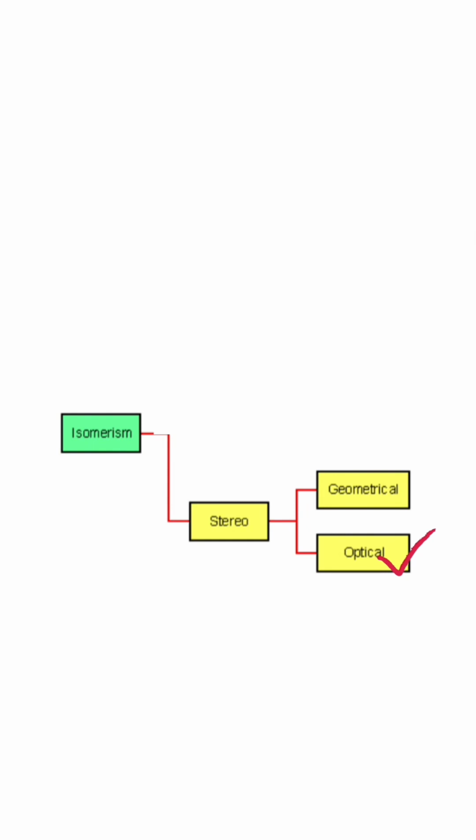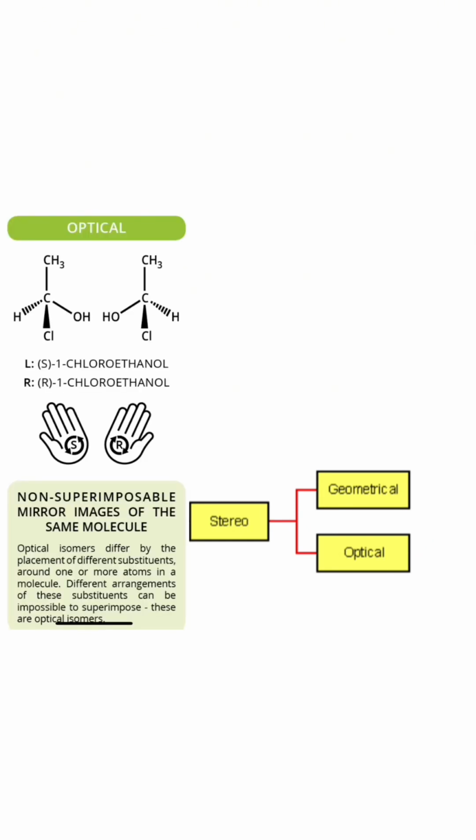Now for optical isomerism. It talks about the superimposition of 2 organic compounds, which are non-superimposable. Like the left and the right hand, they are the same but in different positions. That is how optical isomers are, like for chloroethanol. They are the same but can't be placed on each other. This is due to the different orientation of their functional groups.